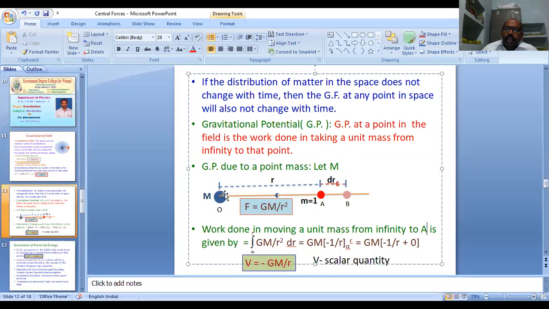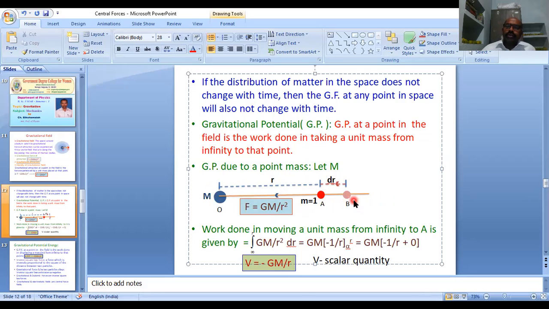Since there is a mass capital M, a gravitational field exists around the mass. So we are bringing our unit mass from infinity to a point A in the field. A is located at a distance r from the mass capital M.